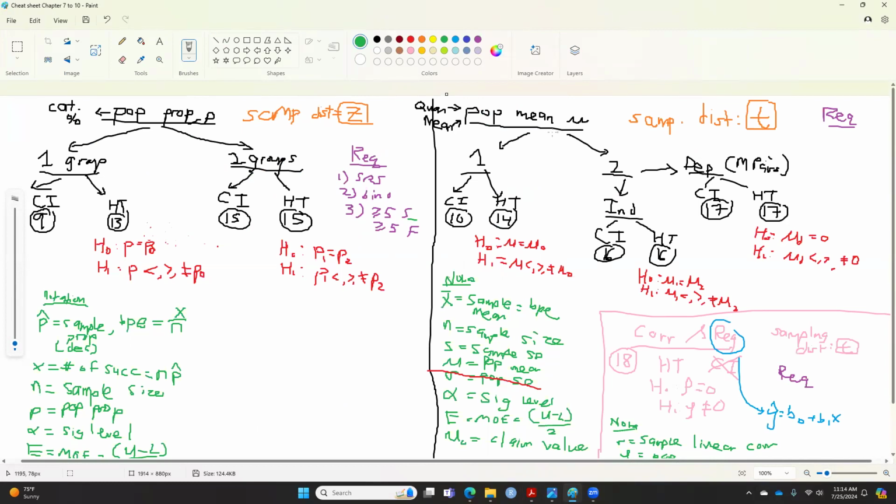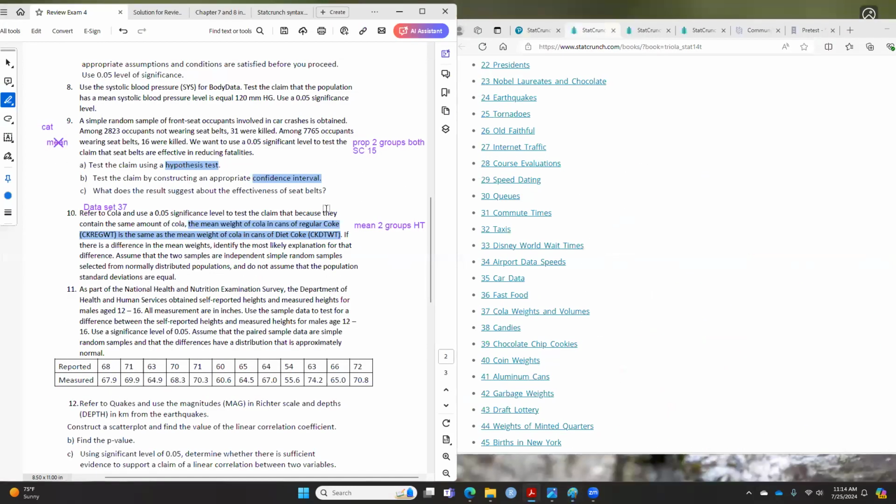This only happens when you get two population means, two groups. So now you have to do one more. Is that independent or dependent? Anyone? Independent. This is independent.